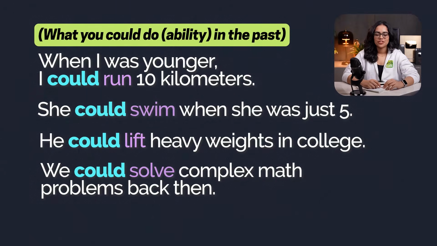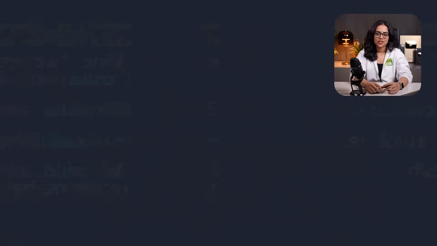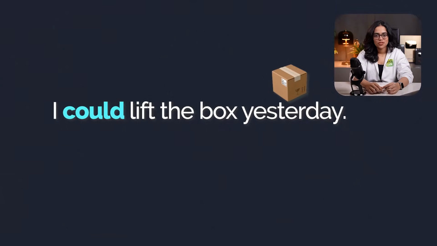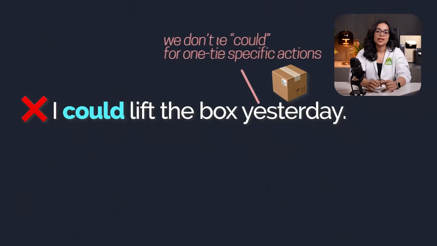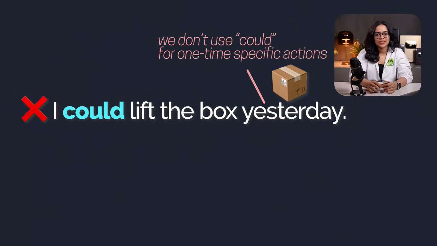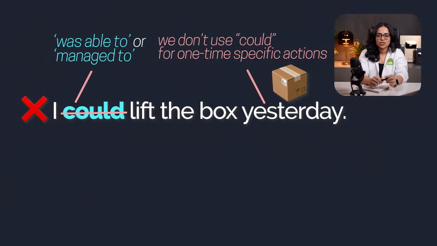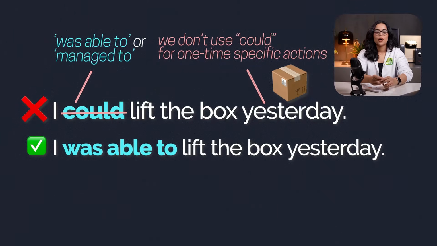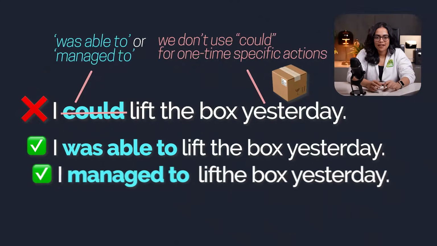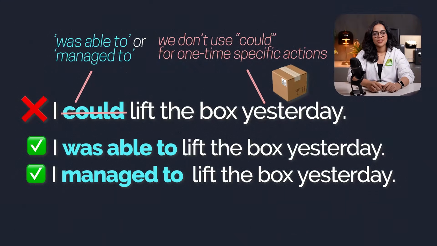Now here's a common mistake people make. Take a look at this sentence. I could lift the box yesterday. Remember, we do not use could for one-time specific actions. Instead, we use was able to or managed to. So the correct sentence would be I was able to lift the box yesterday, or I managed to lift the box yesterday. I hope you got it.